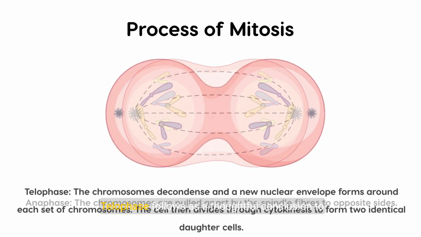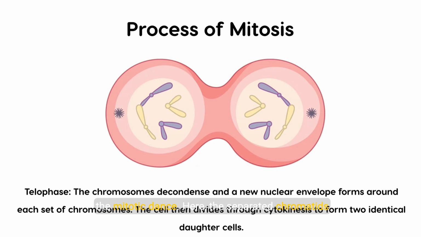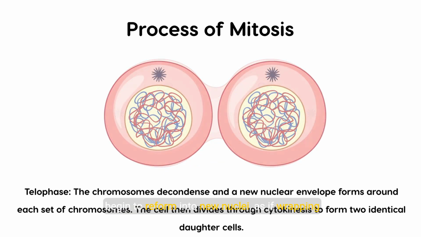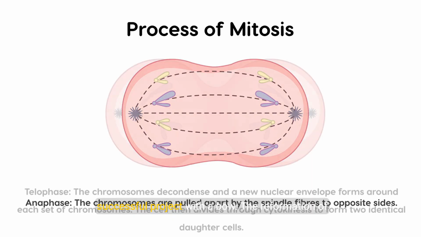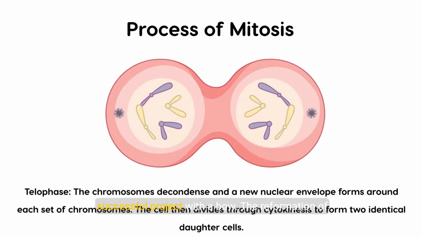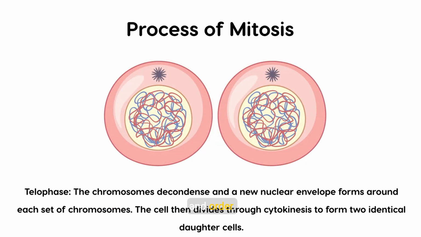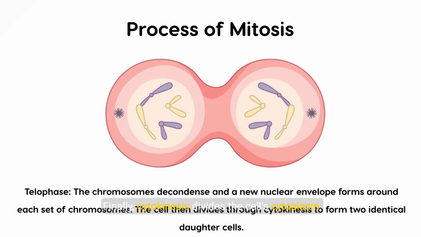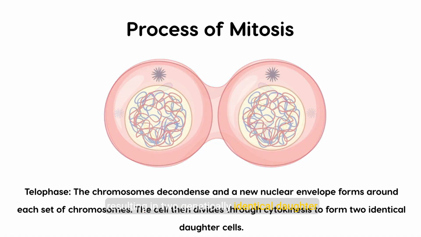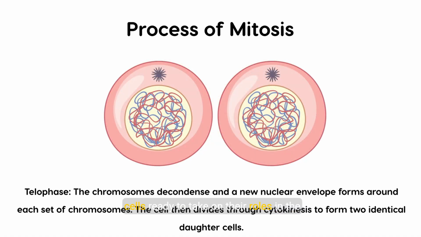Telophase follows as a thoughtful conclusion to the mitotic dance. Here, the separated chromatids begin to reform into new nuclei, as if wrapping up a successful project with a bow. The reformation of nuclear envelopes marks not only the near end of division, but also the restoration of normalcy and order. Finally, cytokinesis divides the cell's cytoplasm, resulting in two genetically identical daughter cells ready to take on their roles in the ongoing symphony of life.